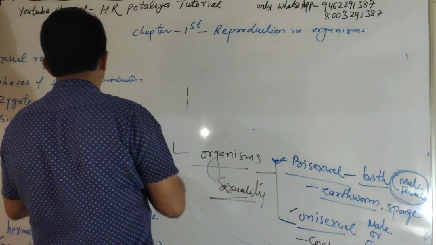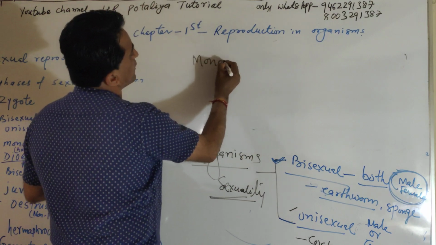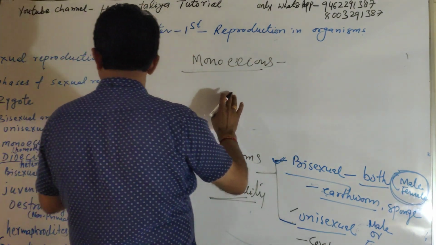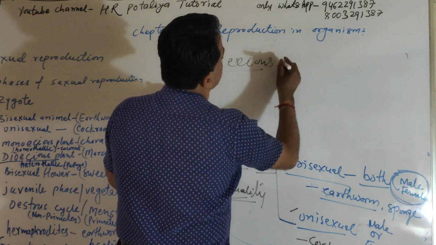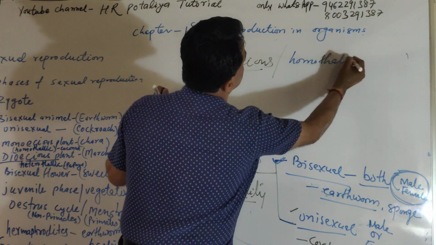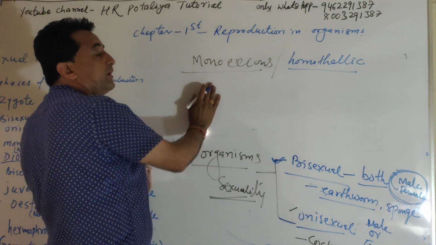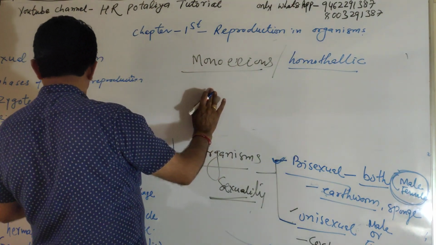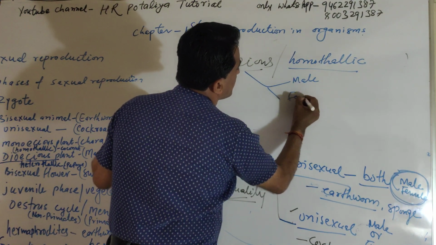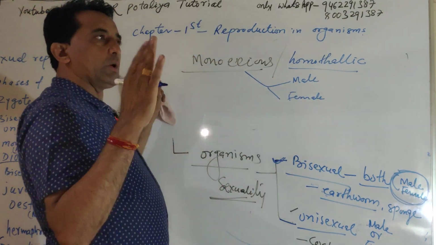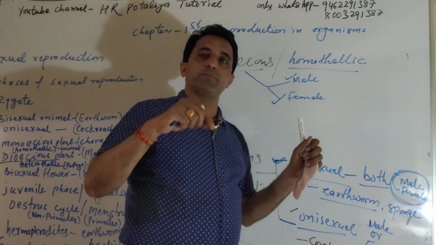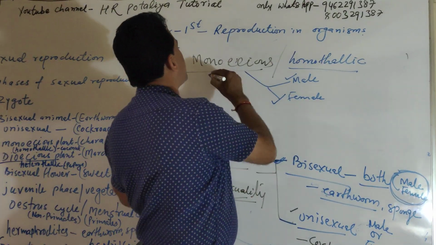The first is monoecious. A monoecious organism, which is also known as homothallic, is a plant body or animal which contains both parts, where male and female both are present. An organism which contains the male part as well as the female part, present in the same thallus or the same body, is monoecious.